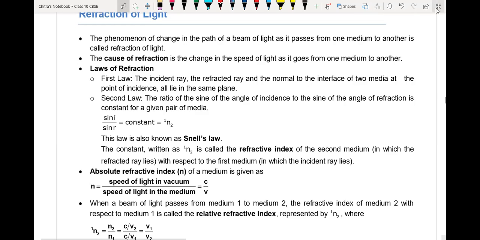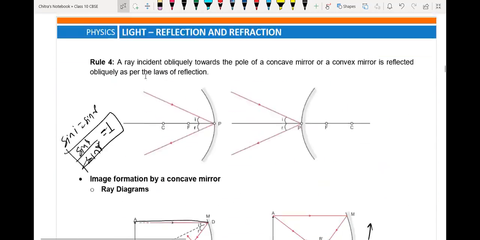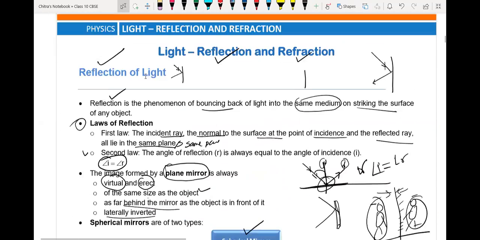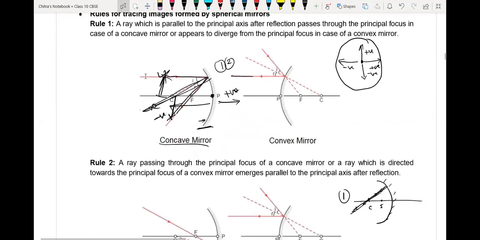Yes, sir. Okay, any doubt from the reflection of light? No, sir. Okay.